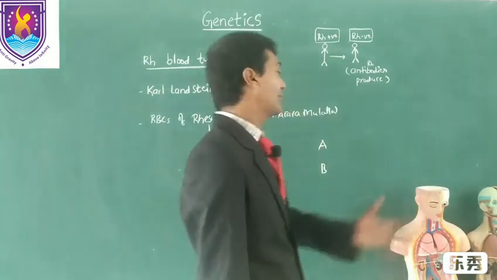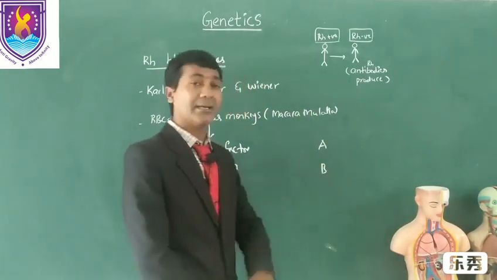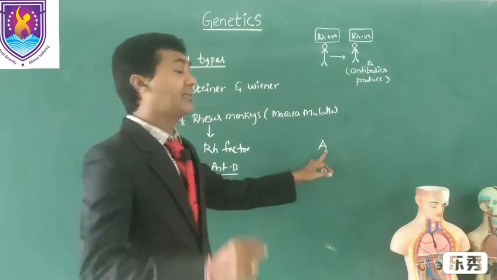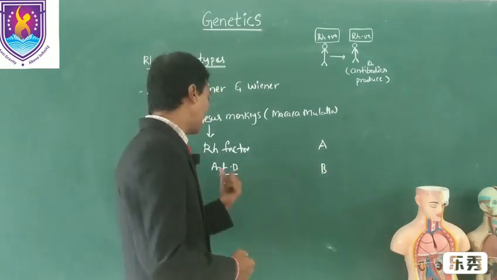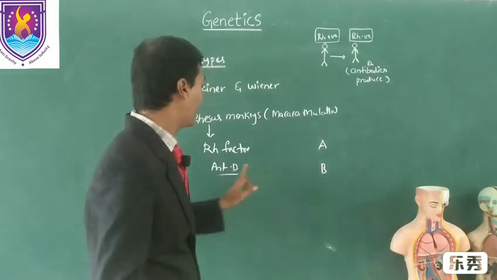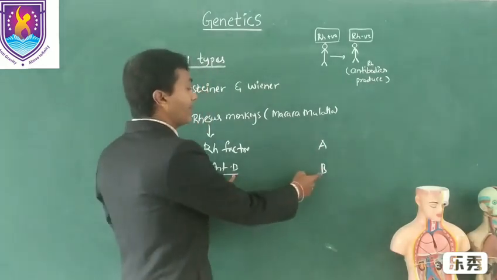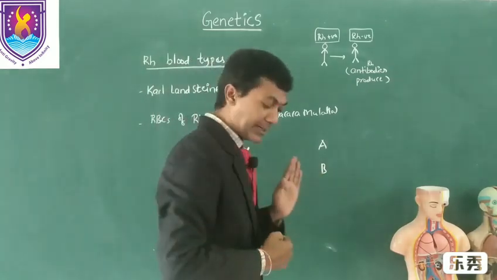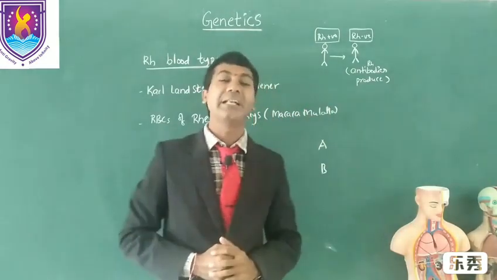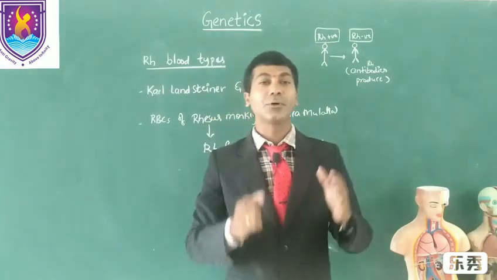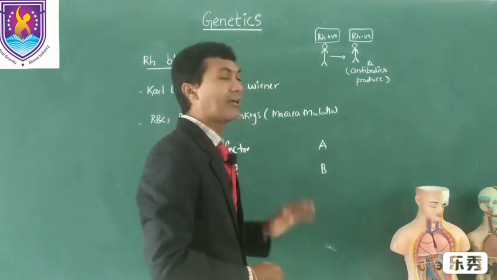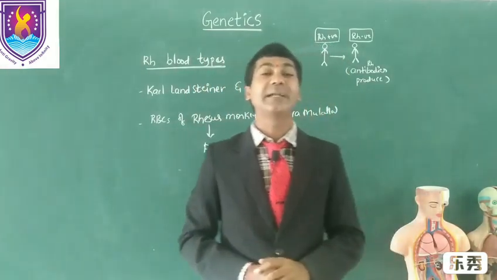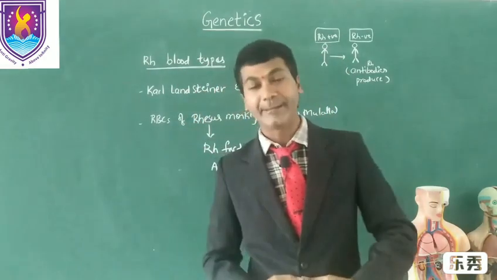So as we have studied, people having antigen A are known as A blood group people. But after that they observed that if antigen D is also present, they are said to be A positive. If B people have antigen D, they are said to be B positive. If the D antigen is missing, they are said to be Rh negative. So first the blood group is determined, later positive or negative is based on the presence of the rhesus factor. Actually the rhesus factor is a dominant trait, which comes by heredity, right?